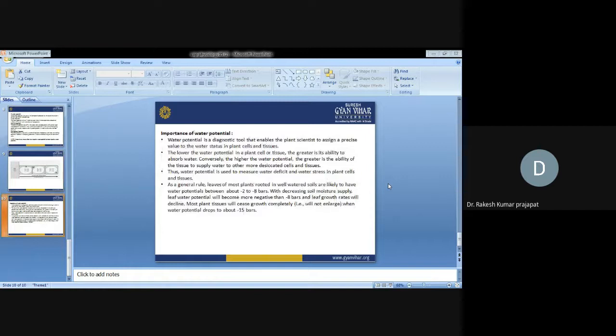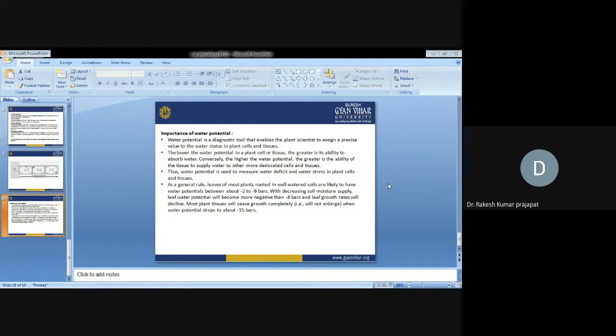So the importance of water potential. Water potential is a diagnostic tool that enables plant scientists to assign a precise value to water status in plant cells. From water potential, we can exactly know the water status, how much water is needed by the cell. The lower the water potential in the plant cell or tissue, the greater is its ability to absorb water. Conversely, the higher the water potential, the greater is the ability of the tissue to supply water to other more desiccated plant cells.